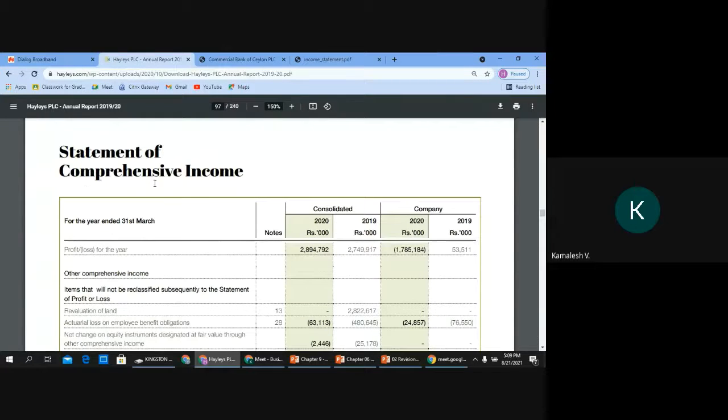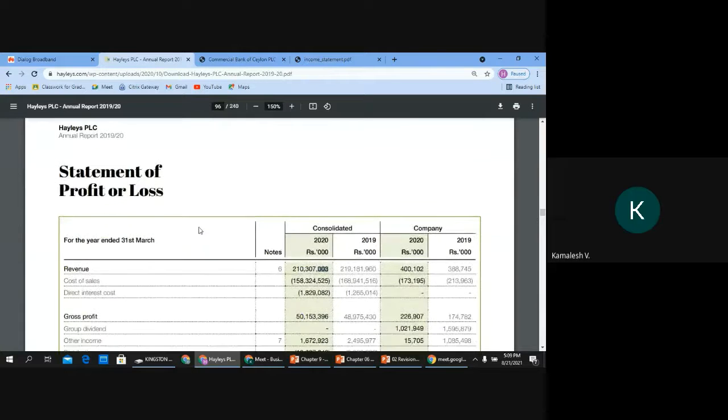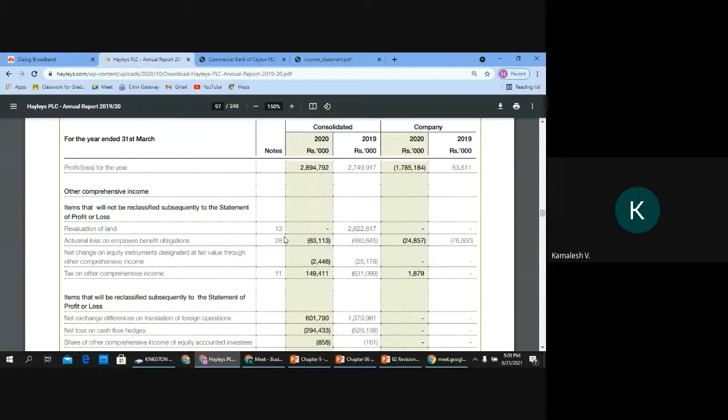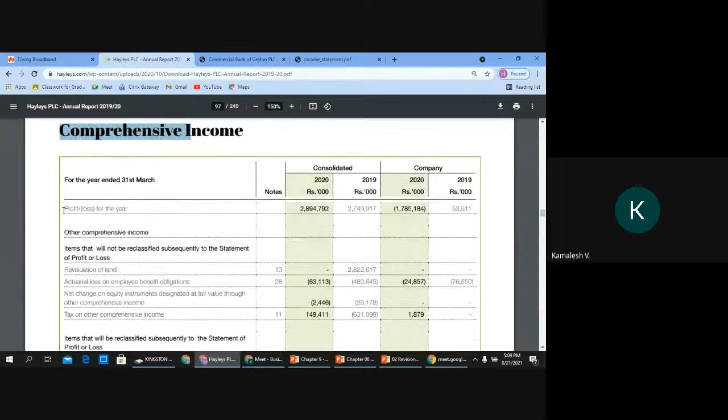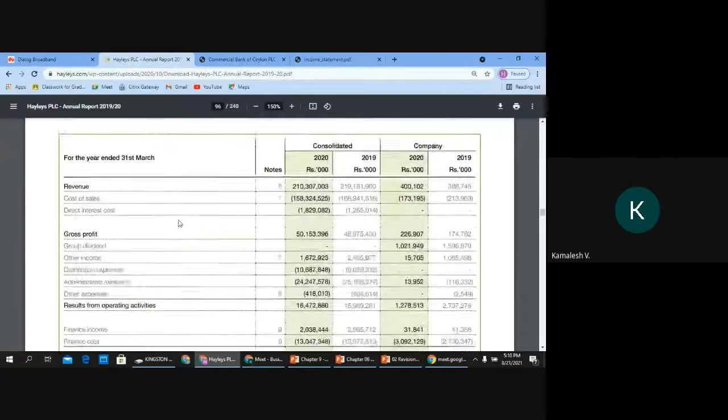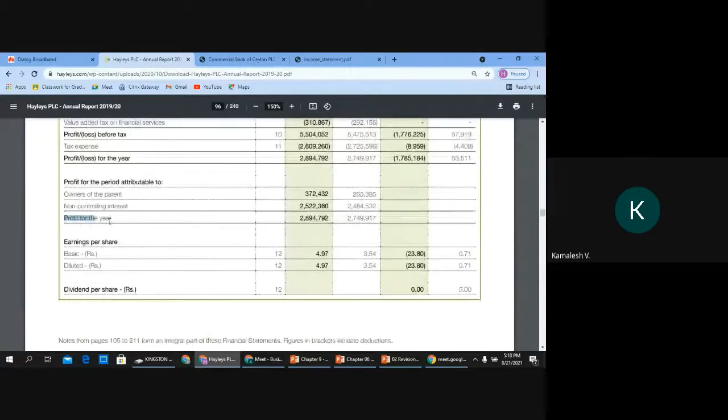Then, as I told you, you will see now here they have done their statement of profit or loss, and now they give their statement of comprehensive income. This is what we learned. Now, when you look at their statement of comprehensive income, it is again the same thing, but look at the starting point. The starting point is actually the closing point of this profit or loss. You see, profit for the year.